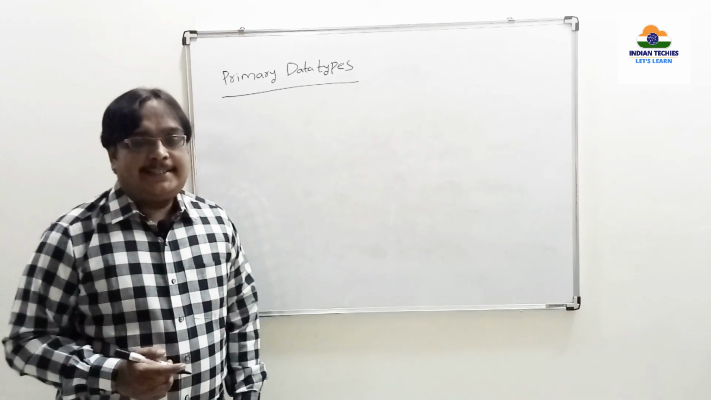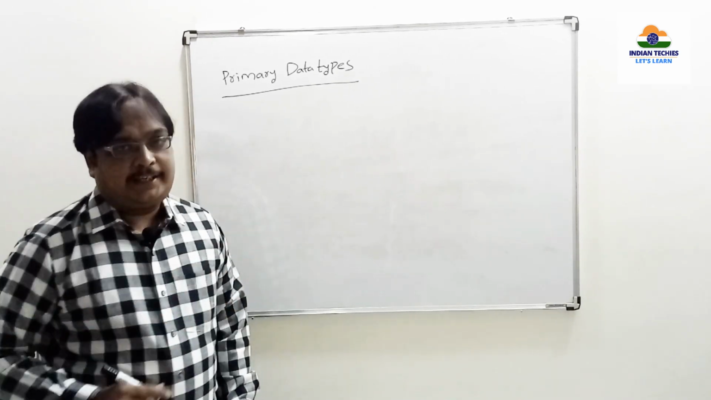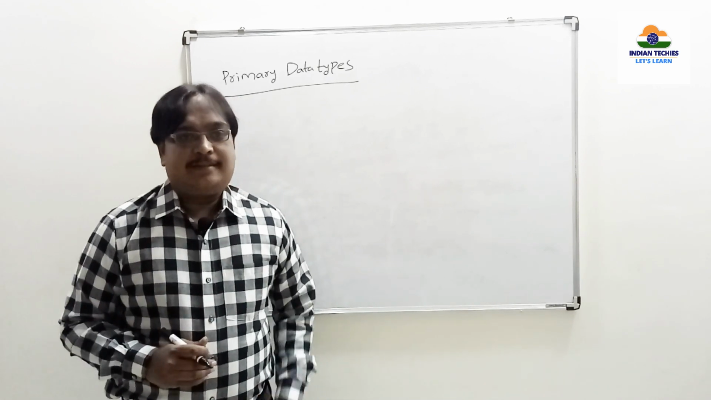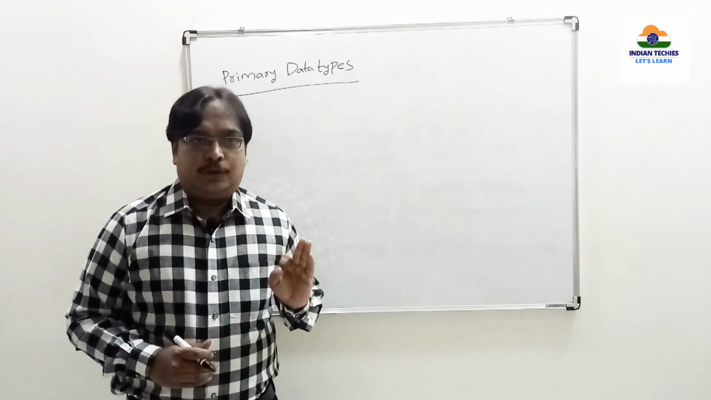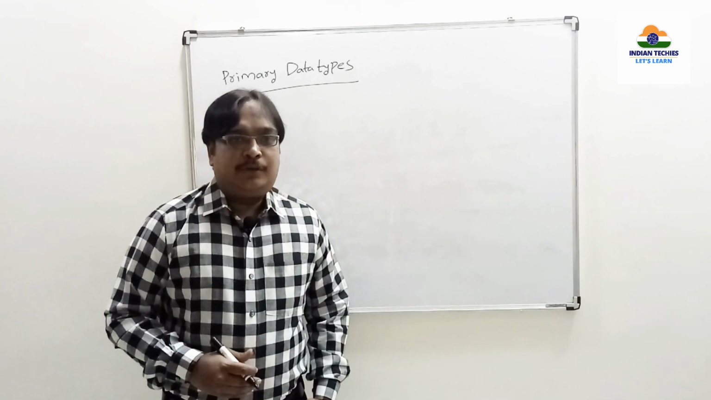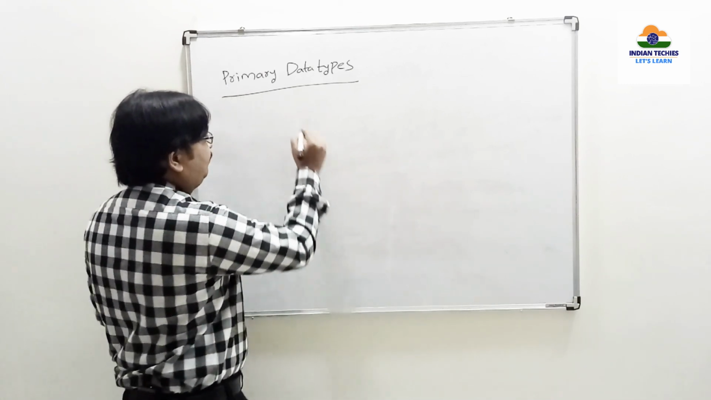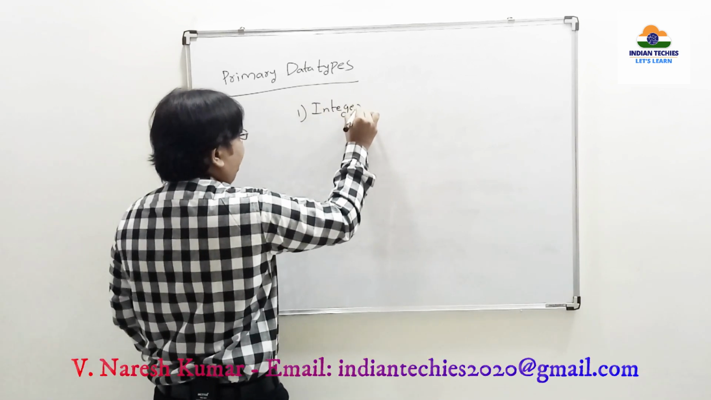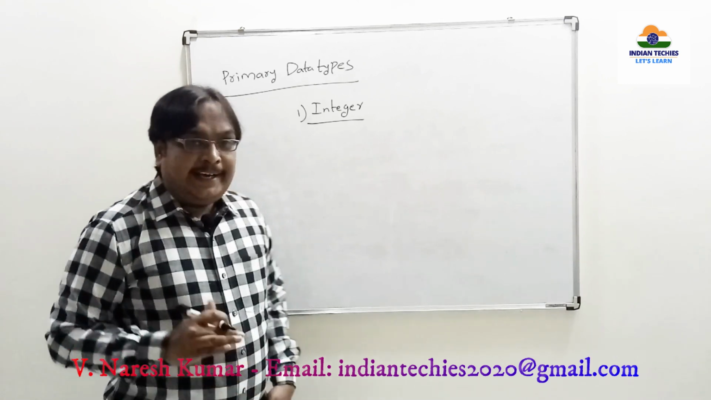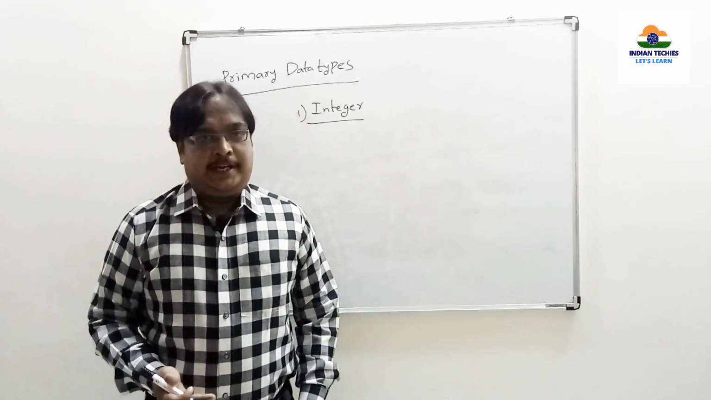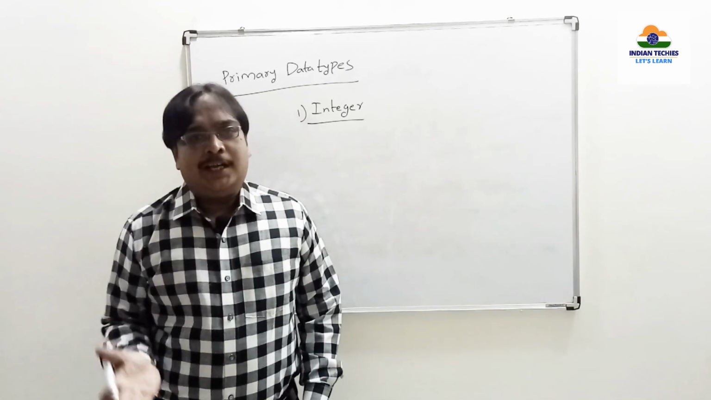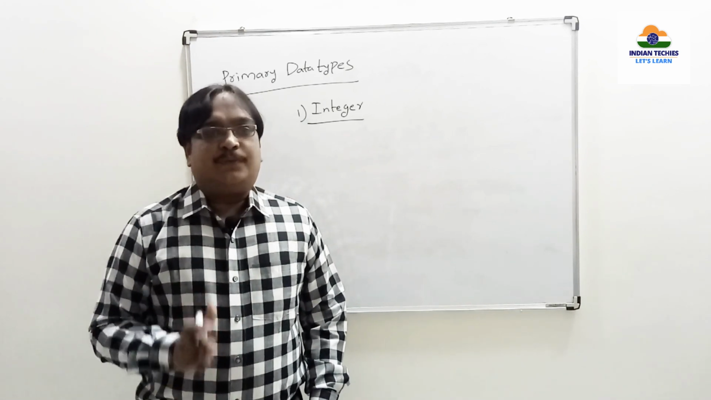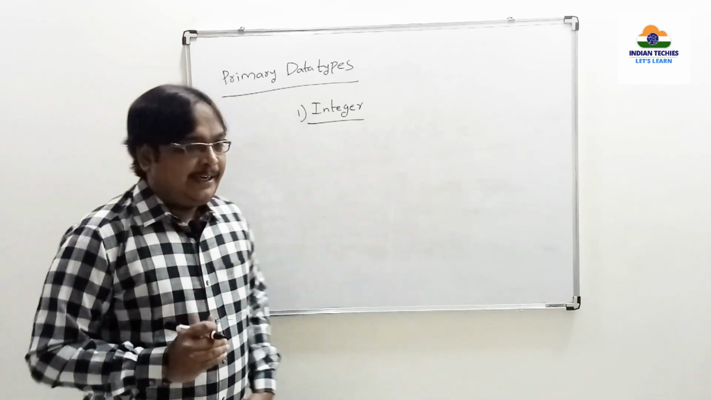So let us discuss in detail primary data types. As I already told you, primary data types have 4 types: integer, character, float, and double. We will see about this in detail. Coming to the first one, we call it integer. An integer is a number. It may be a positive number, a negative number, or equal to 0, only a number which is used for some calculations, right?